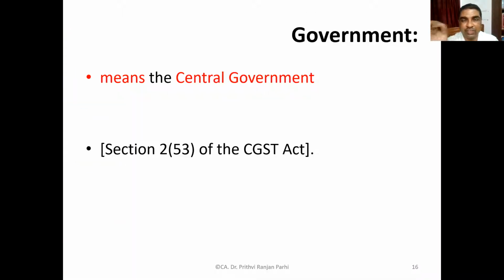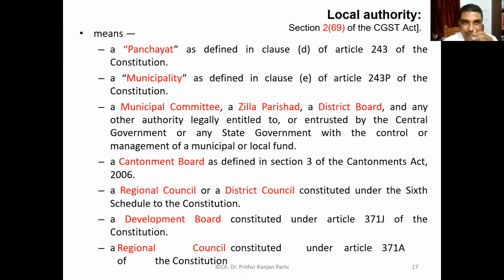Okay, so next concept, let us understand. Next is what is government. Government means central government, because since we are referring to the CGST Act, here government is defined as central government. Local authority, just have a look.